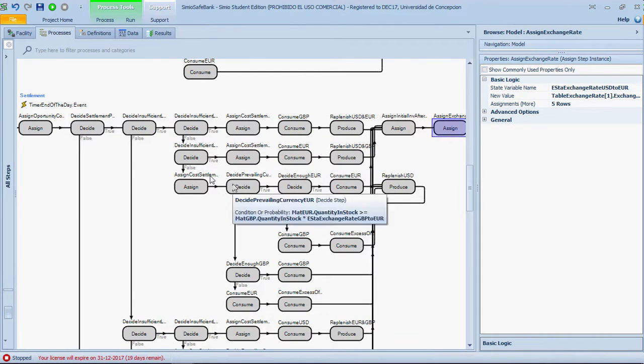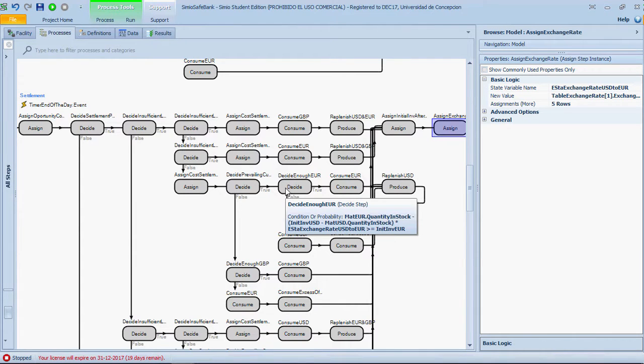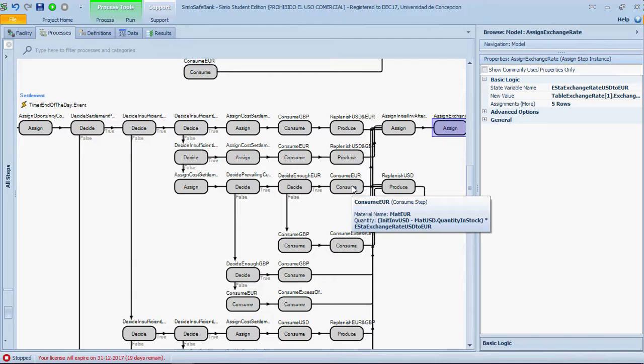The third is that only one currency is lower than its initial inventory. In this case, it decides which currency is the prevailing one, then decides if the amount over the initial inventory of the prevailing currency is enough to pay the lag of the lower currency. If it's true, the lower currency is filled to its initial inventory target and the prevailing one is decreased by the equivalent amount.